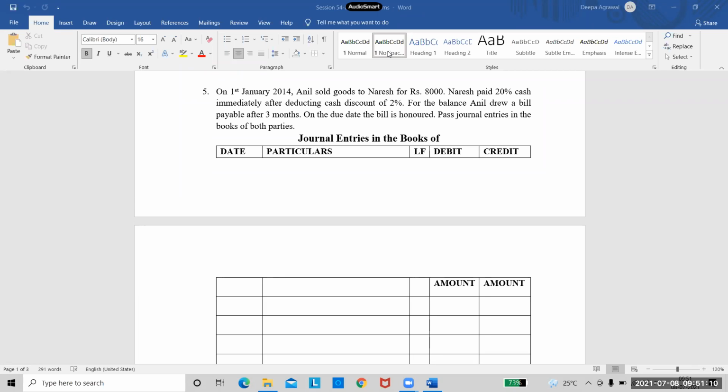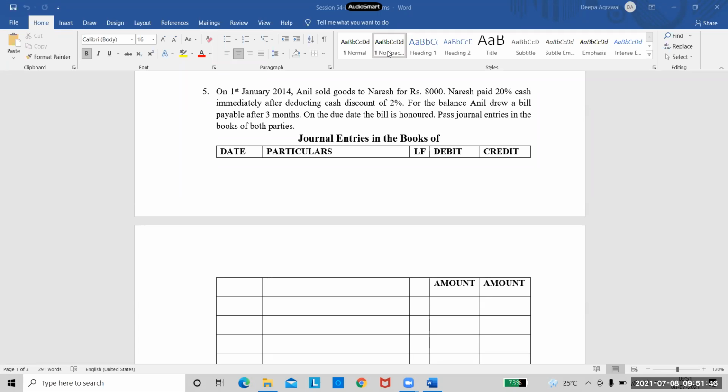Now, how will this transaction appear in the books of Naresh? Same transaction, tell me in the books of Naresh. Naresh is paying cash. Yes, Rubina, can you think and tell me? Anil account debit, to discount, to cash. Very good. Anil account debited, to discount, to cash. Anil is debited because Naresh is paying the amount to Anil. Discount is credited because discount is an income for him. Cash is credited because cash is going out from him.